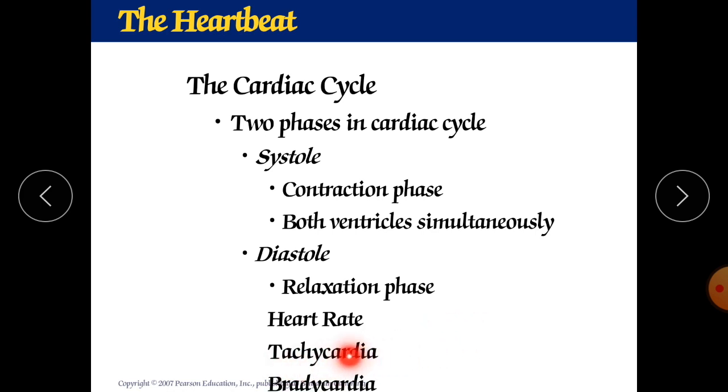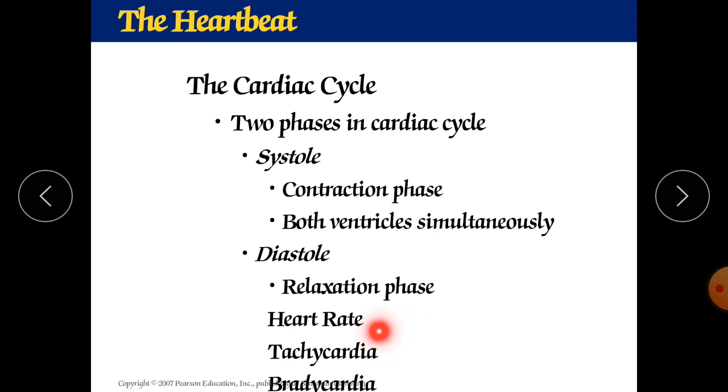When your heart is in a resting position and not doing too much work, that condition is called bradycardia. It is when the heartbeat is around 50 beats. At rest it will go down to 50, and when you are working, it will reach up to 100 or 110. So it is a normal range.